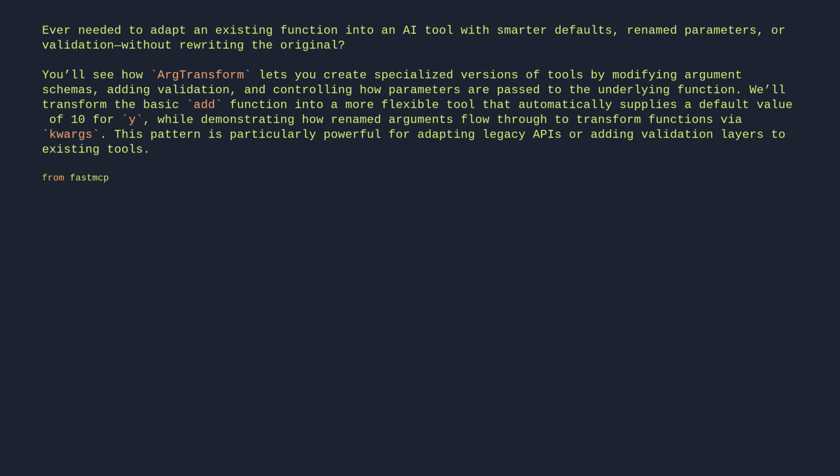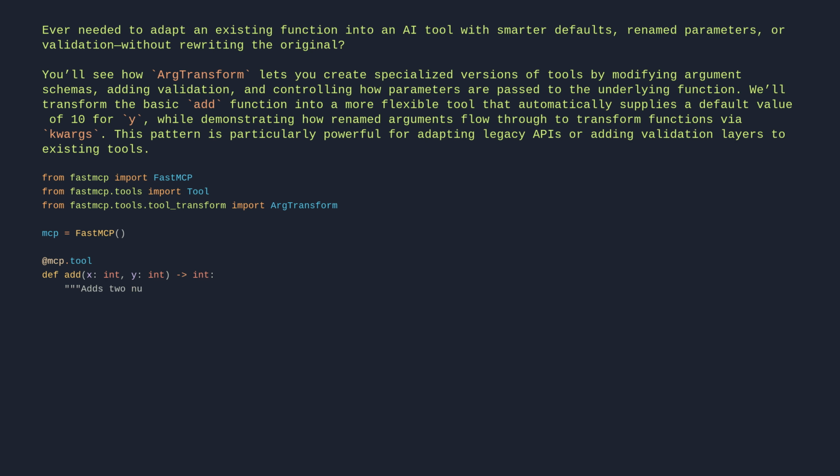From fastmcp import FastMCP. From fastmcp.tools import Tool. From fastmcp.tools.tool_transform import ArgTransform. mcp = FastMCP. @mcp.tool def add(x: int, y: int) -> int: Adds two numbers. Return x + y. new_tool = Tool.from_tool(add, transform_args={"y": ArgTransform(default=10)}).